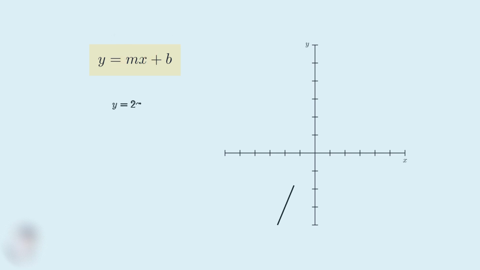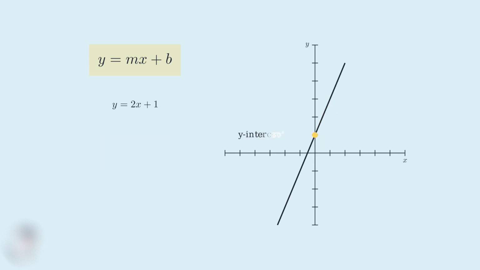The slope, represented by m, measures the steepness of the line. It tells us how much y changes for every unit that x increases. A positive slope means the line goes up from left to right, while a negative slope means it goes down. The slope is calculated as rise over run. In this example, when x increases by 1 unit, y increases by 2 units, giving us a slope of 2 over 1, which equals 2.